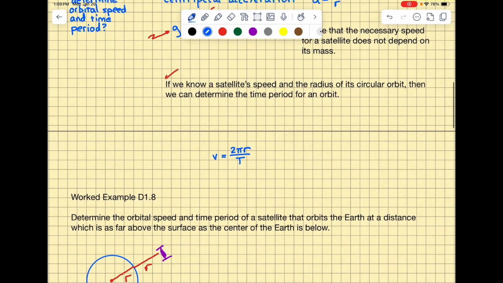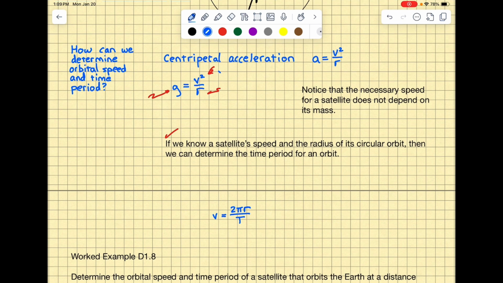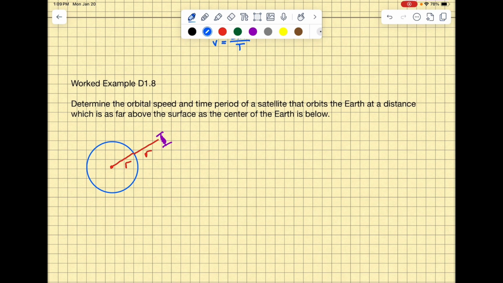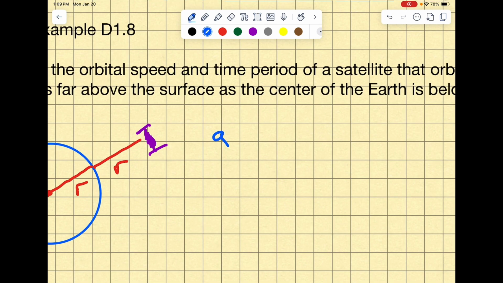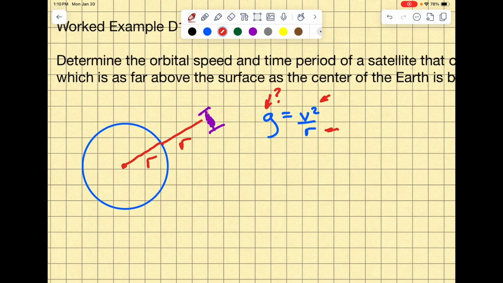So to get the orbital speed, we'll probably use this expression, g is equal to v squared over r. Well, we don't know g. Well, we know g is 1/4 of what it was before. So we're going to use g equals v squared over r. Now we don't know g. This is what we're trying to figure out. We're trying to figure out speed. We know the radius. We don't know g, at least not directly, but we can figure it out.